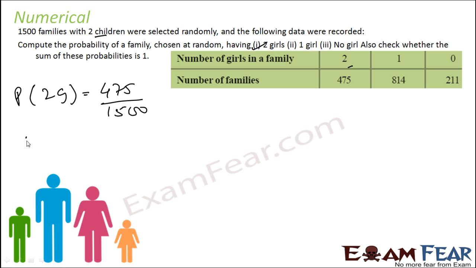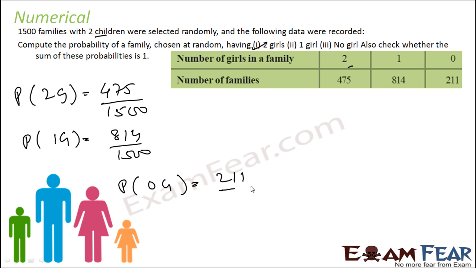Similarly, the probability of having 1 girl child is the scenarios when we have 1 girl child by the total number of families. The probability of 0 girl children is the families where we have 0 girl children by the total number of families, that is 1500. Also check if the sum of these probabilities is 1. Yes, if you add these you get 1 as the answer. Why? Because we are covering all the scenarios: 0 girl children, 1 girl child, 2 girl children, and there is no overlap. You can try this. You can just add these values and you get 1 as the answer.